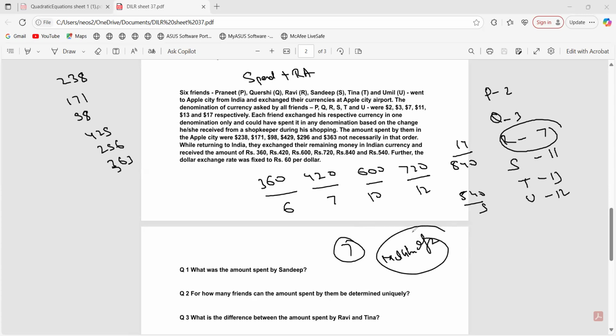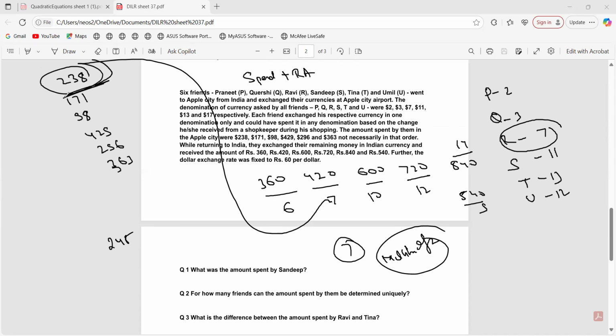Multiple of 7. 232 plus 7. Sorry, 238 plus 7. What are you getting? 245. Out of this, which one is a multiple of 7? Tell me one thing first. I'm just able to see 238.